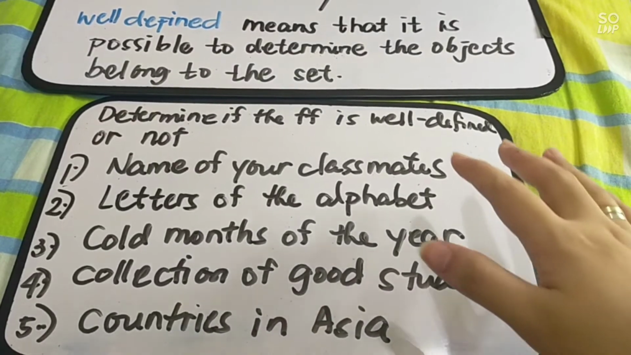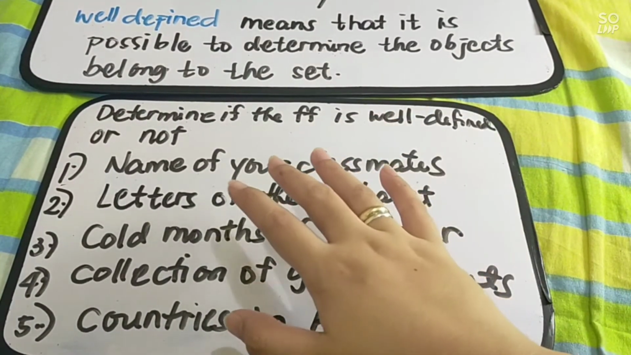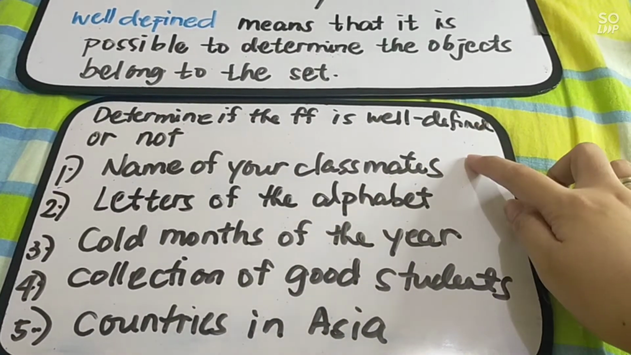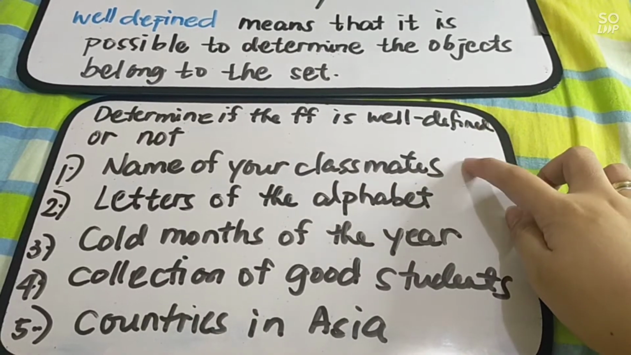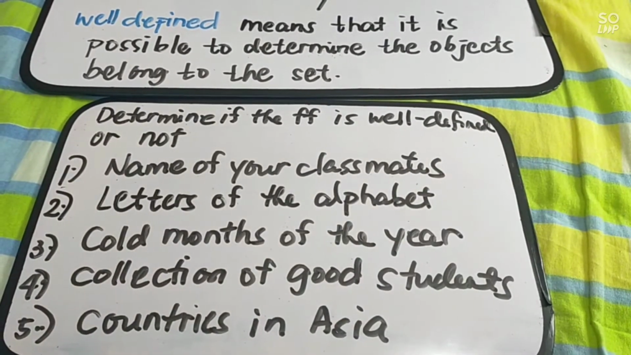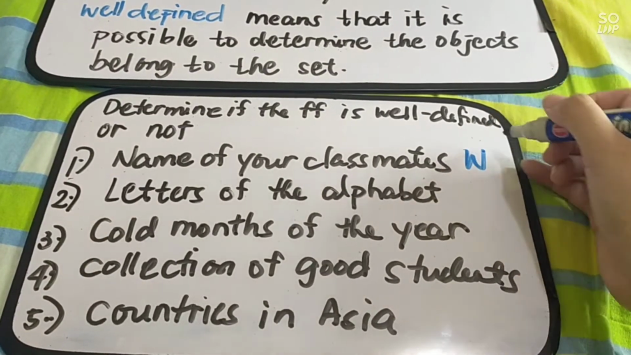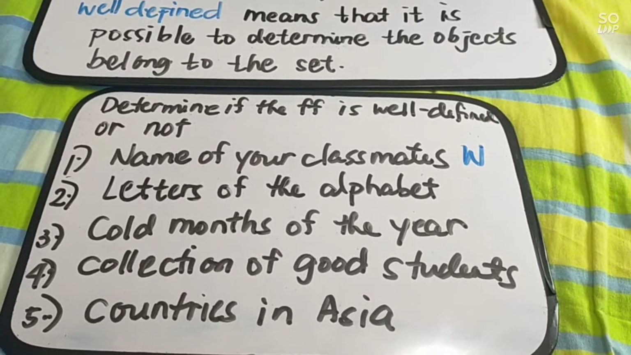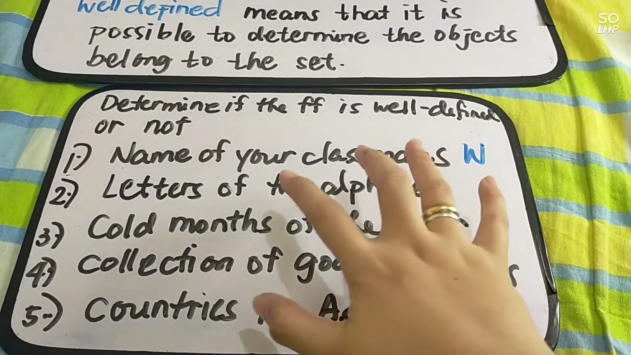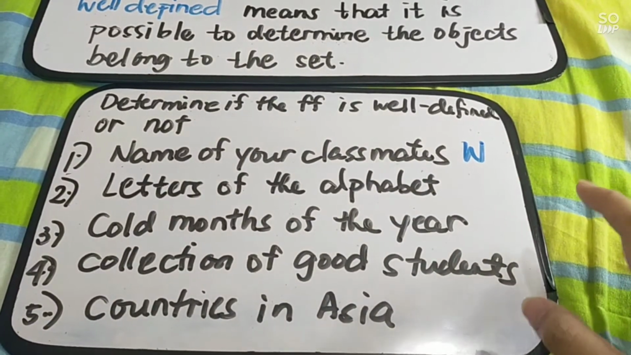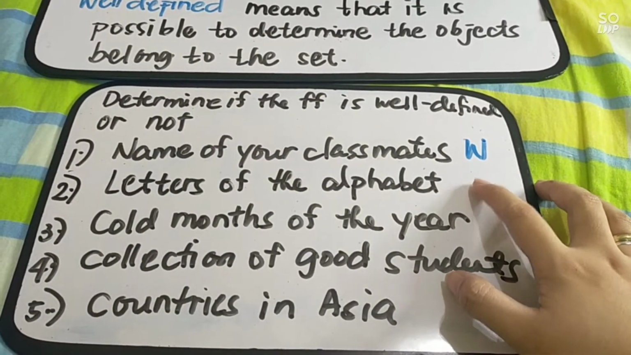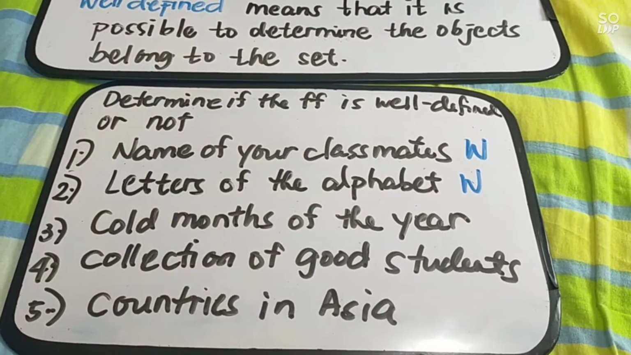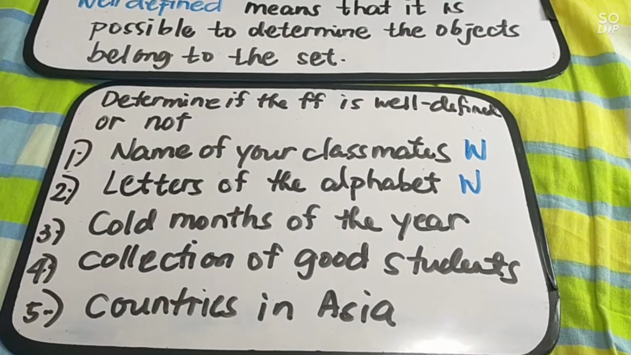Let us determine if the following is well-defined or not. Number 1, names of your classmates. Is it well-defined or not? Yes, this one is well-defined, because you can list all the names of your classmates. Next, letters of the alphabet. Is it well-defined or not? Yes, this is also well-defined, because we can list all the letters in the alphabet.